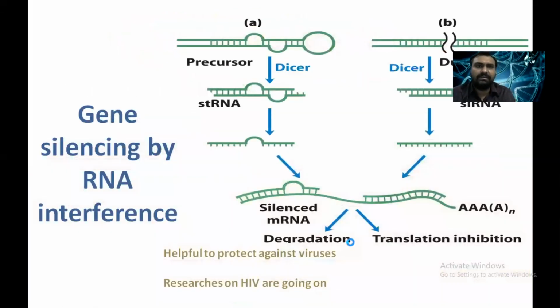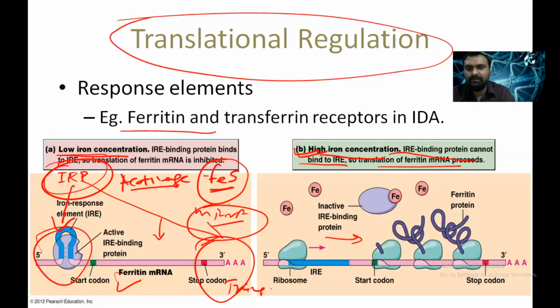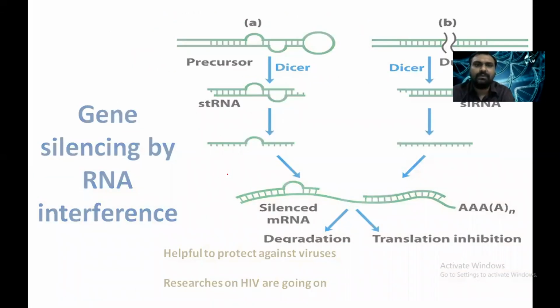In the same way, when the iron response element binding protein binds to the 3' untranslated region of the mRNA of the transferrin receptor, it will be expressed, and it will synthesize the protein for the transferrin receptor, and it will provide iron to the required site. This is gene silencing by RNA interference, which I will cover in a separate video. So this is all about gene regulation.